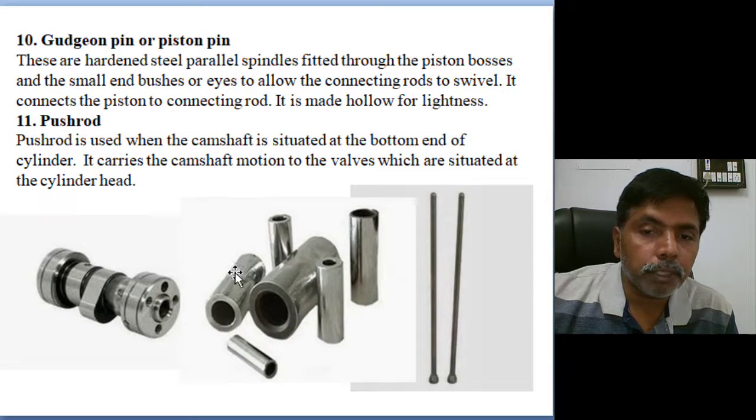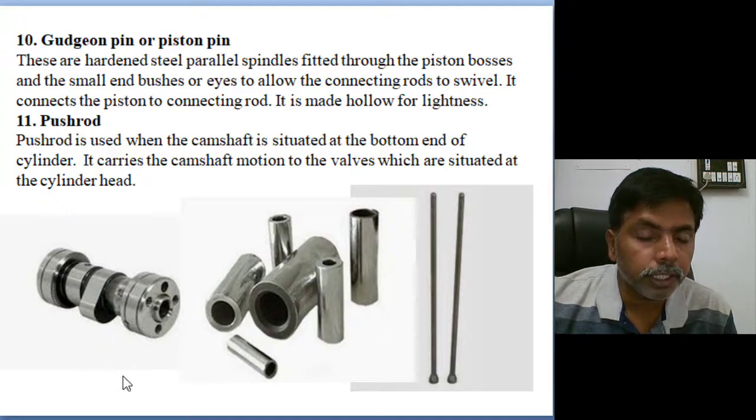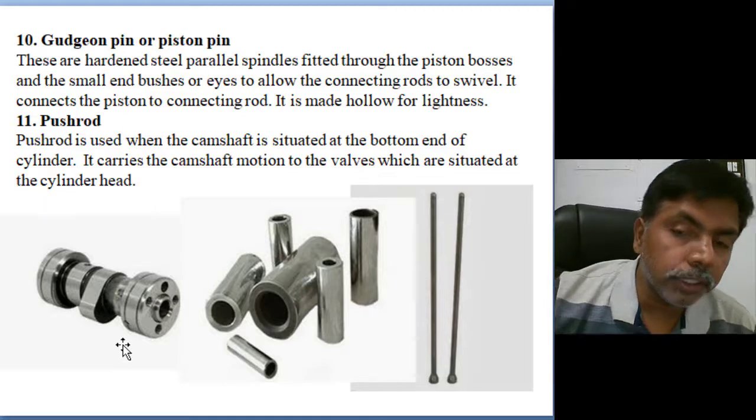Next, guide pins or piston pins. In the piston, we connect the connecting rod by using pins. This is the camshaft, this is the lobe. By rotation of this cam, it pushes the valve. Automatically valve opening will take place through the inlet port or exhaust port, and gas intake and outlet will take place.